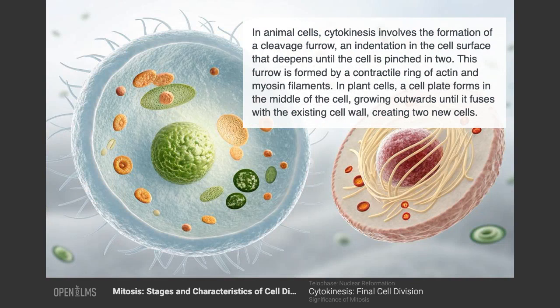In animal cells, cytokinesis involves the formation of a cleavage furrow, an indentation in the cell surface that deepens until the cell is pinched in two. This furrow is formed by a contractile ring of actin and myosin filaments. In plant cells, a cell plate forms in the middle of the cell, growing outwards until it fuses with the existing cell wall, creating two new cells.